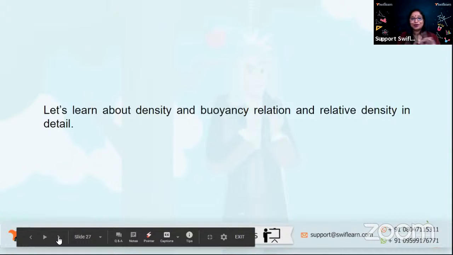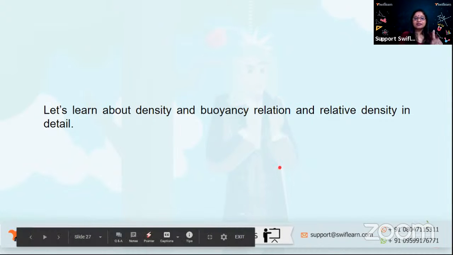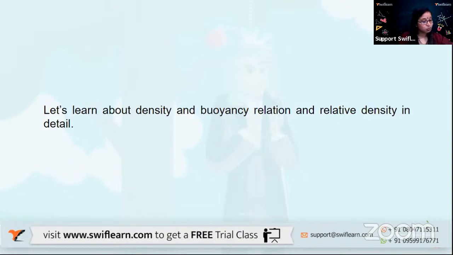So now let us talk about density and the relation of buoyancy to density and relative density also. Now we are going to try to relate densities of different fluids and objects. First let us learn about the relation between density and buoyancy. Now let us see how this works.